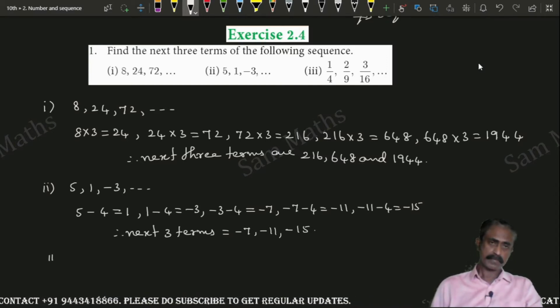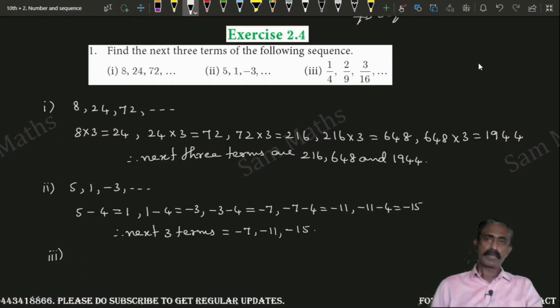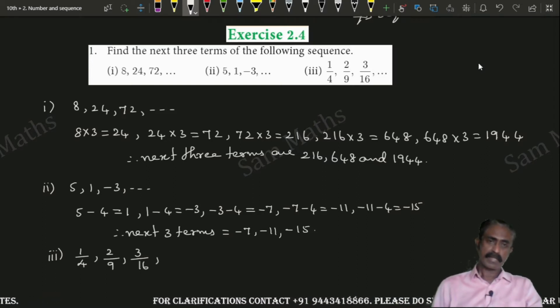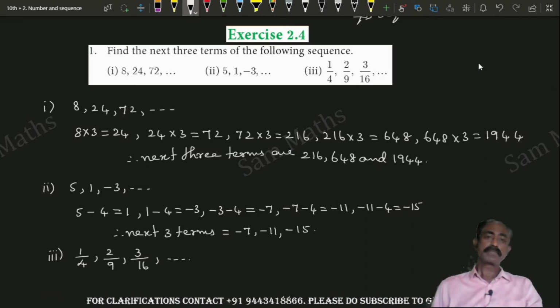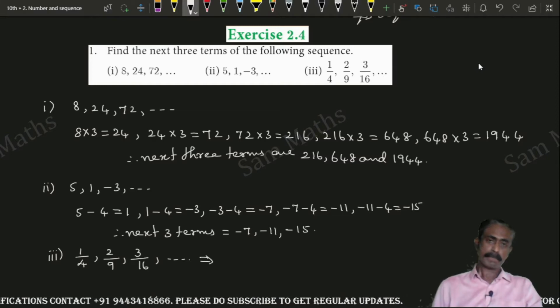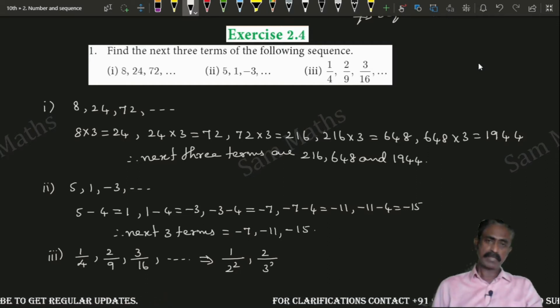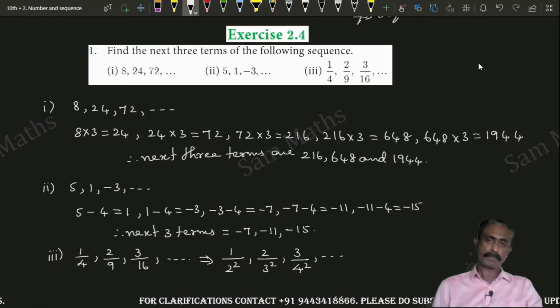Third subdivision, it's given 1 by 4, 2 by 9, 3 by 16, etc. Here, just observe the terms. The first term is 1 by 2 square. The second term, 2 by 3 square. Next is 3 by 4 square and so on.